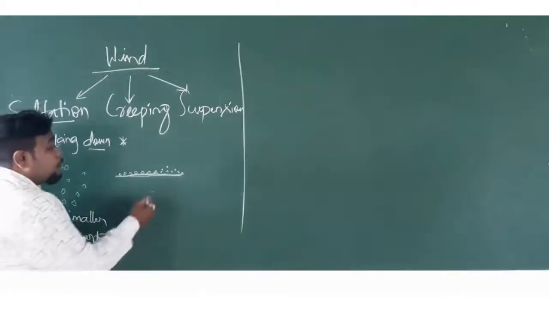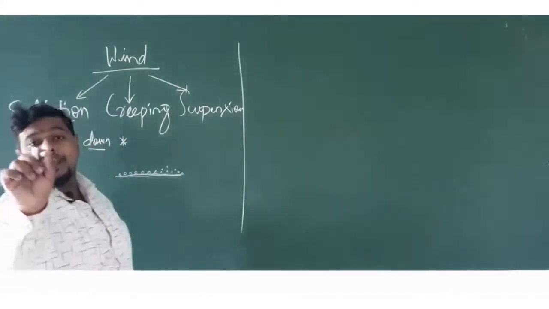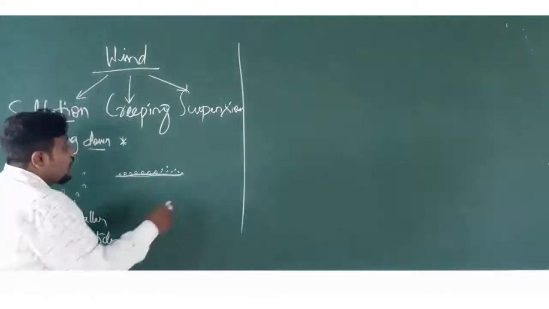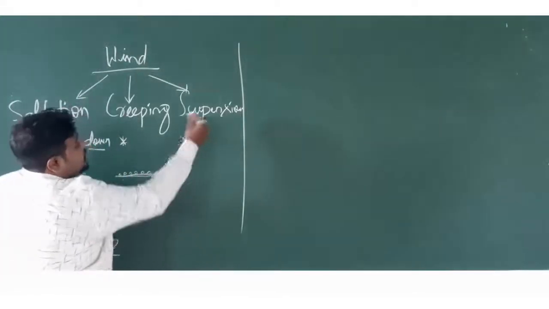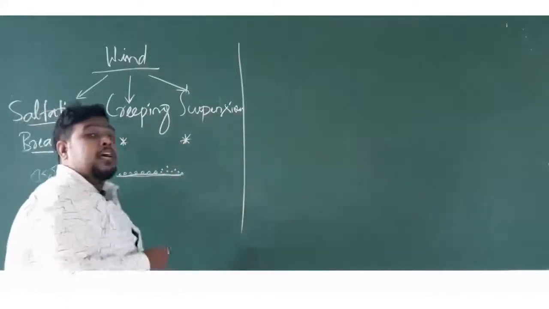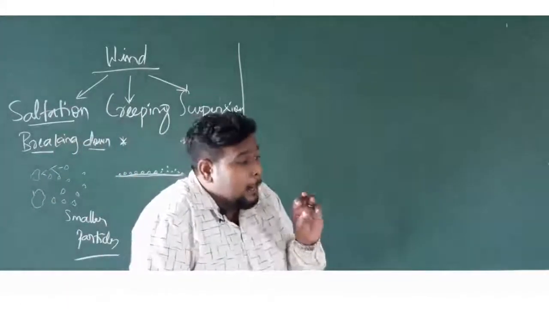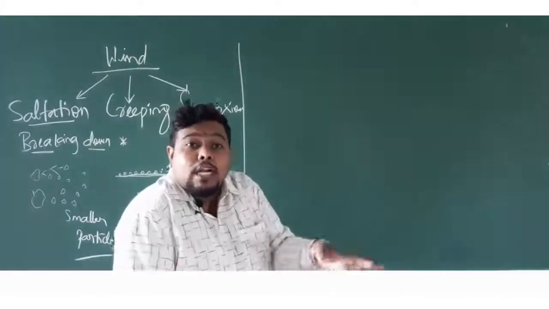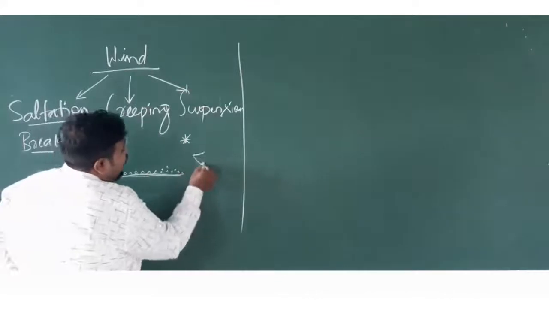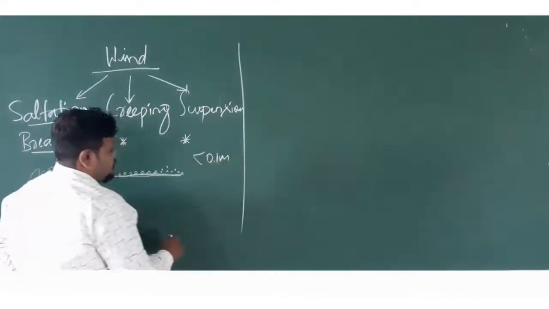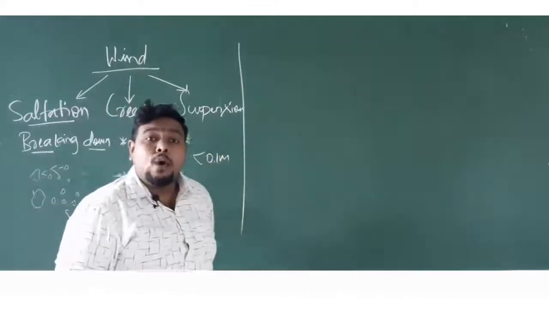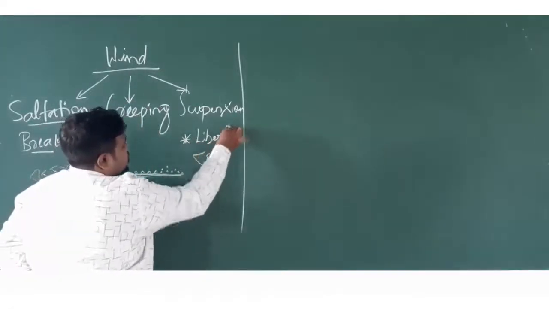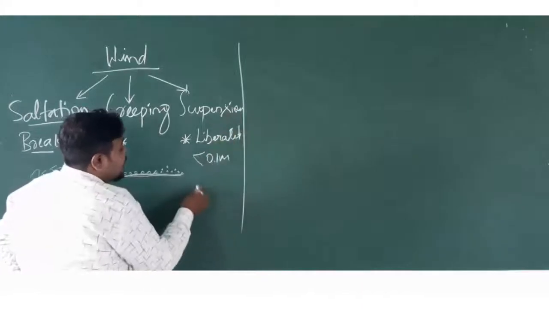They creep and form into still smaller particles. Then those will undergo the last phase, that is suspension. What do you mean by suspension? They will be liberated into the air. Whatever has been broken down will be less than 0.1 microns, and they will be liberated, or you can also relate it as released.